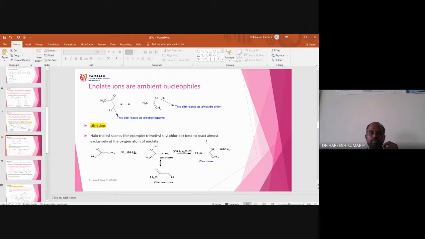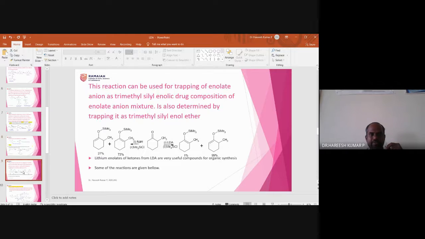The obtained compound is called enol silyl ether. So this is about how the silylation occurs and the name of the silylated product. With this, I will go to the next slide.